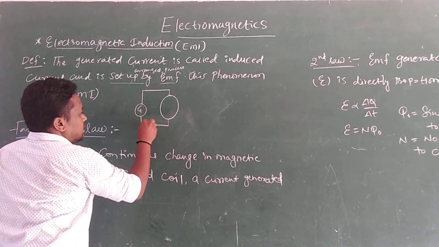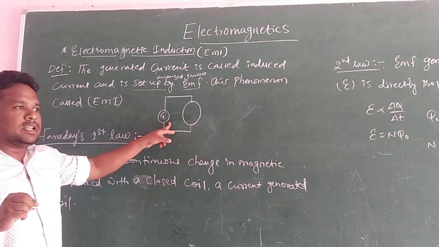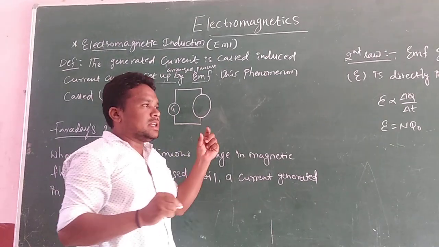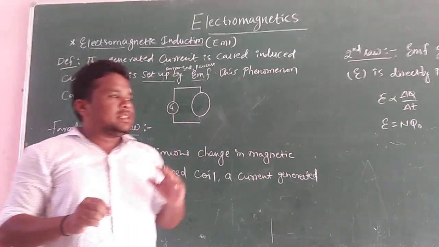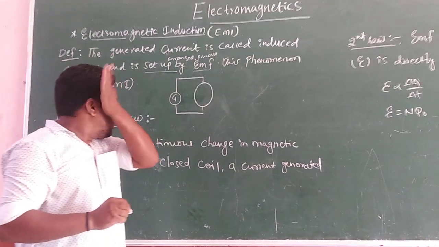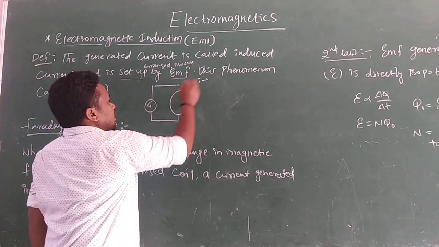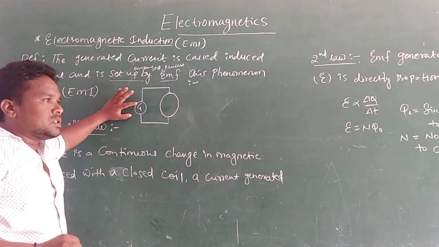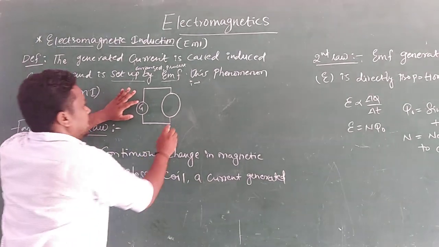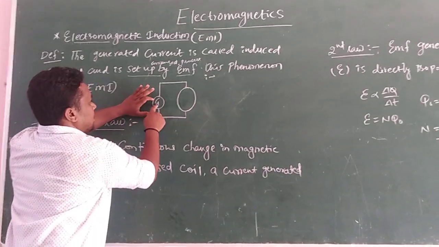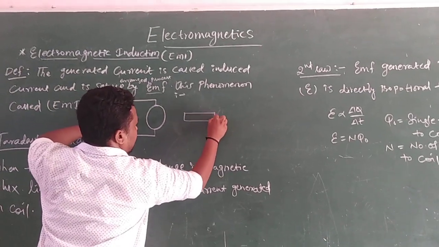What is the use of a galvanometer? A galvanometer is a device which is useful to measure a small amount of current. What are the differences between an ammeter and a galvanometer? Both instruments are useful to measure the current value, the I value, but G, the galvanometer, is useful to measure a small amount of current. This is the circular coil, this is the galvanometer, and then I would like to keep one bar magnet here.